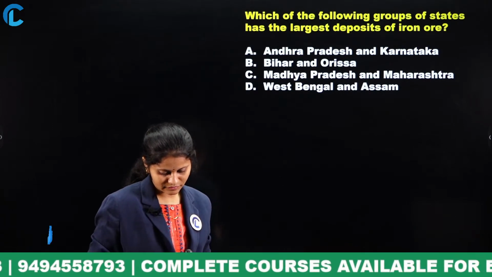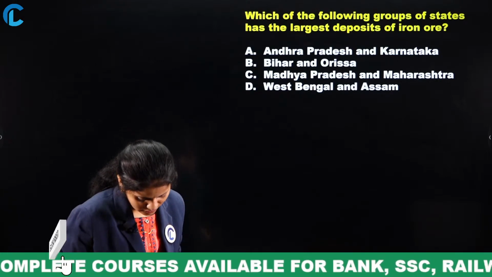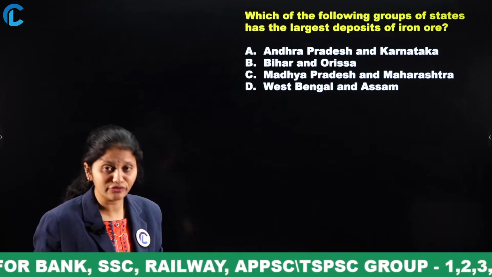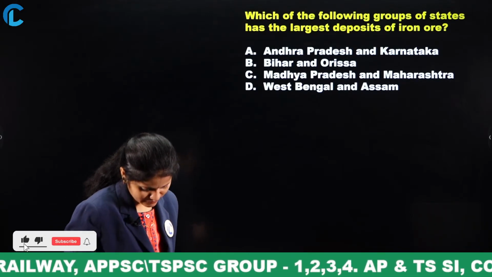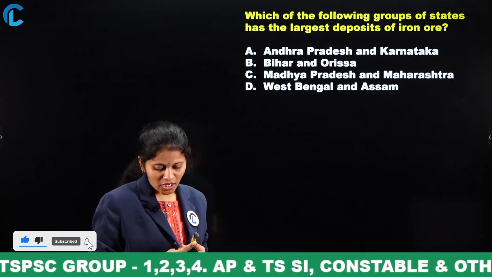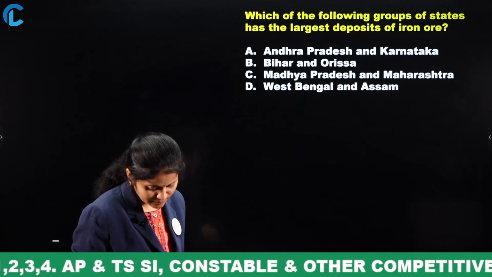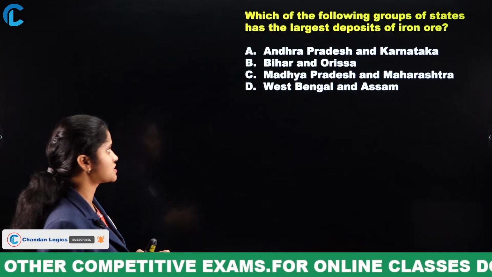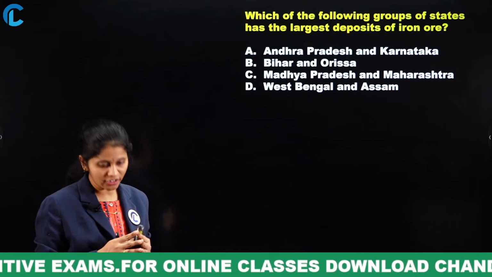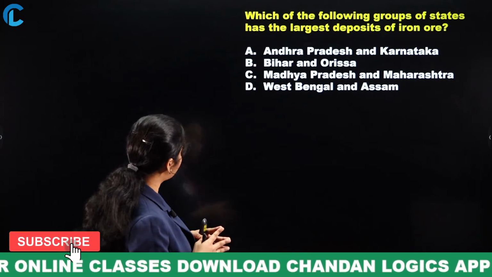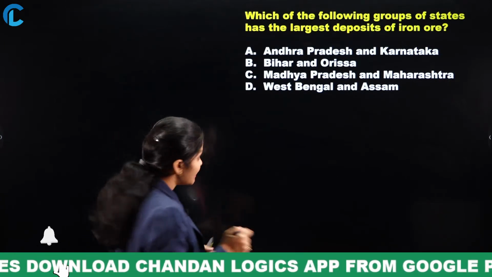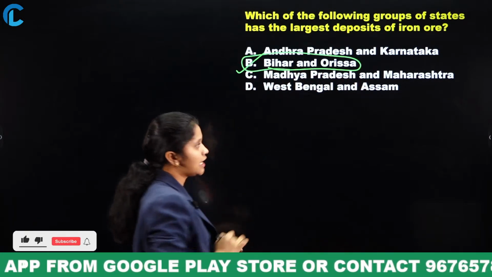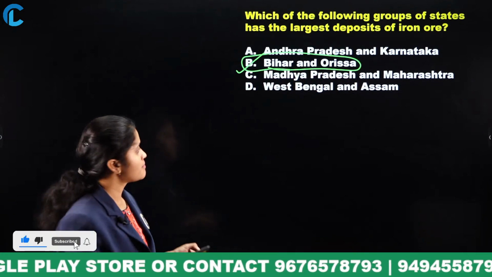Option B, Bihar and Orissa. Yes, perfectly alright, Bihar and Odisha. So those are the largest deposits of iron ore in India.